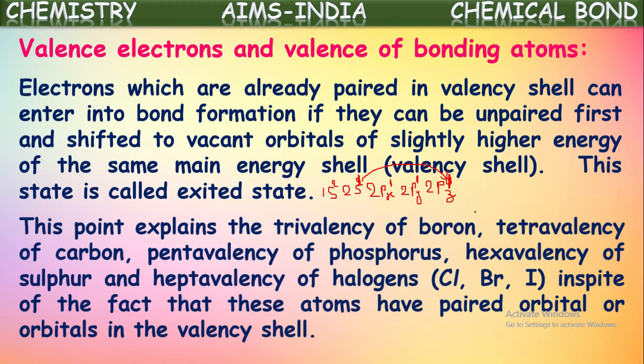These will participate in the bond formation. Before that, only 2 electrons are there. So the tetravalency of carbon is explained in this way. Similarly boron, even phosphorus, the hexavalency of sulfur, and even the heptavalency, meaning the 7 valencies, of fluorine or chlorine are explained by this excited state concept.